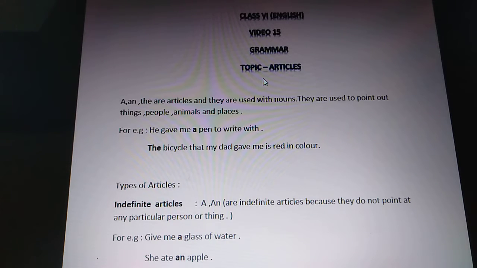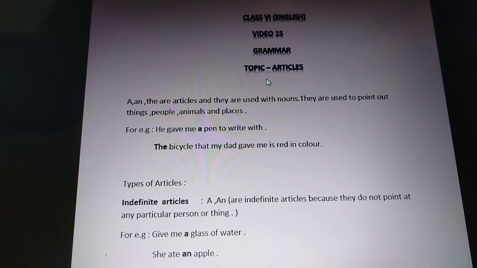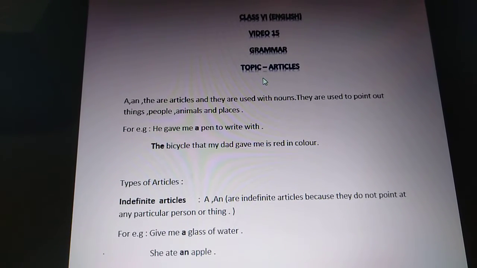That is what we now need to know, where we are going to use a and where we are going to use an and the. So first we will know what the types of articles are. There are two types of articles, indefinite and definite. First it is given indefinite articles.